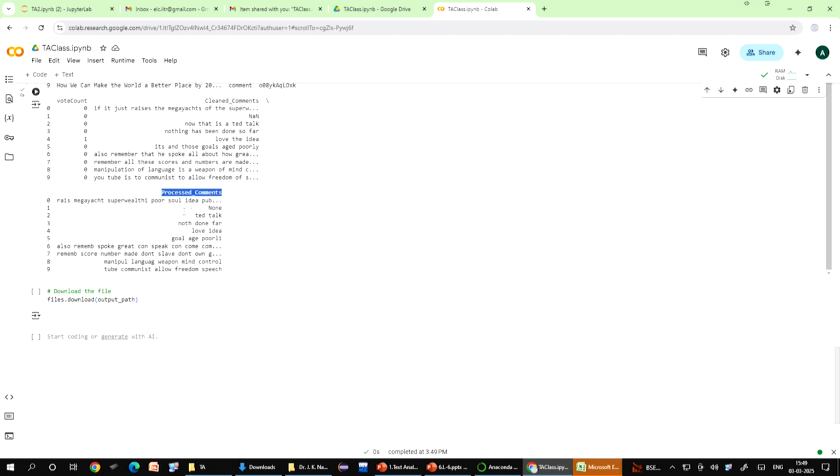Once this is also done, these are the processed comments. You see, it is written over here, the processed comments. So the same result you have got. Now you can download this file. This file has now been downloaded and stored as ta2.xlsx. You can do it either way, whichever is convenient to you.